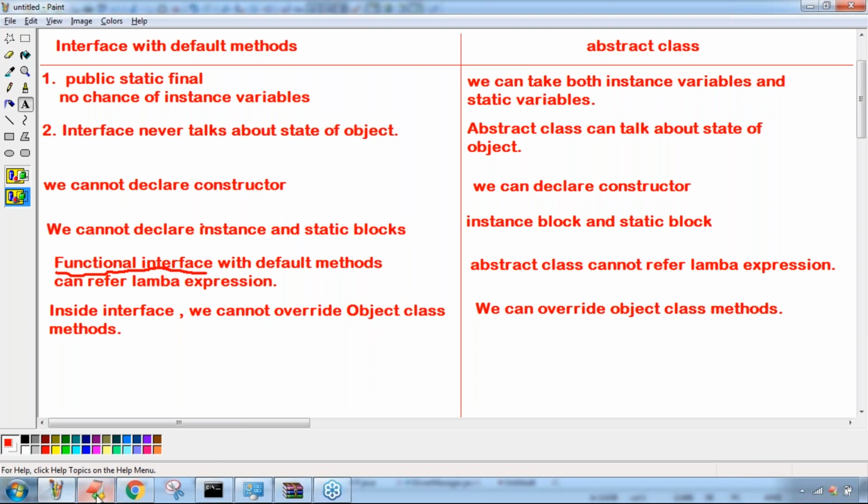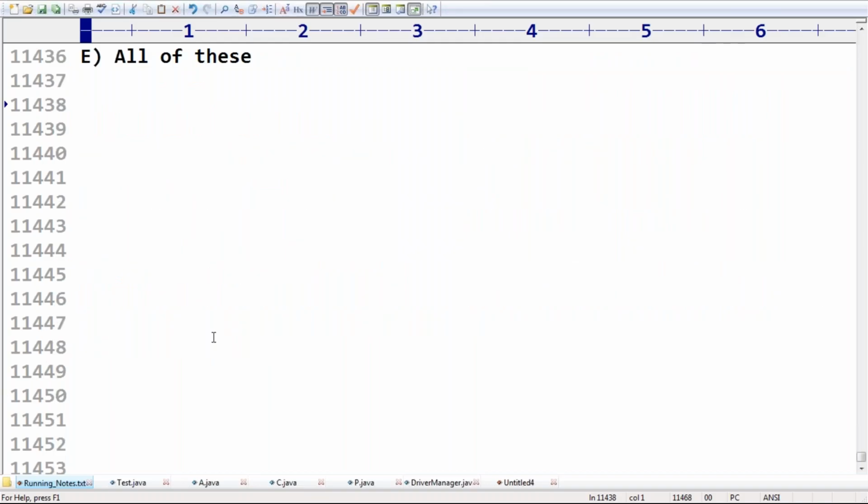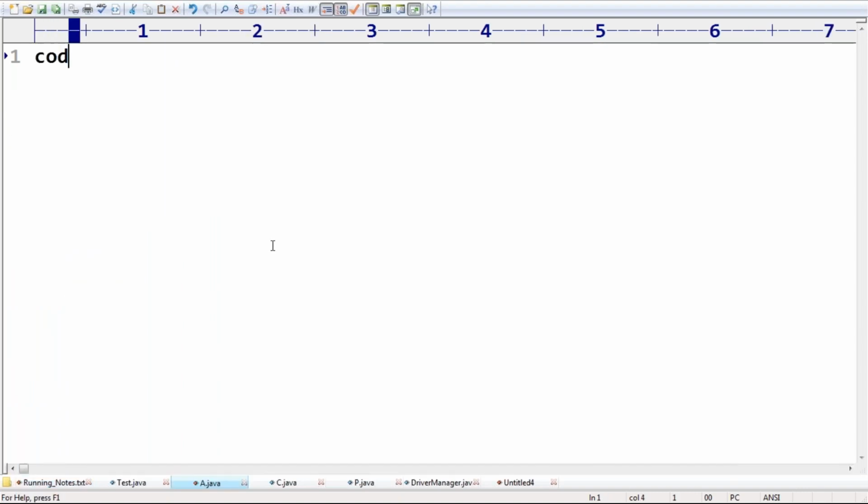Yeah. Now here just observe carefully. I have some coding snippets, and you have to consider whether these are valid or not. My requirement is coding snippet 1.